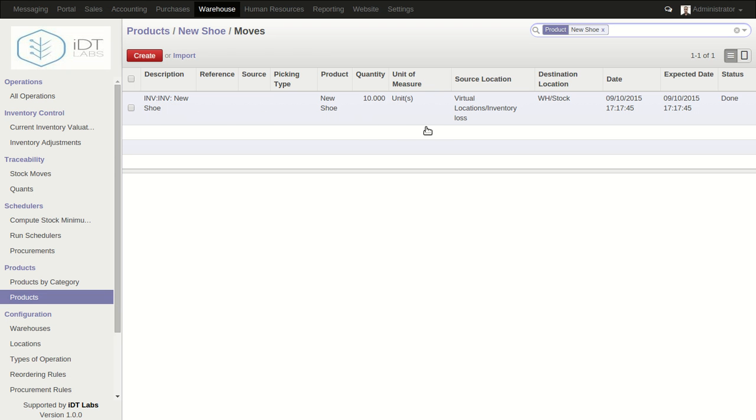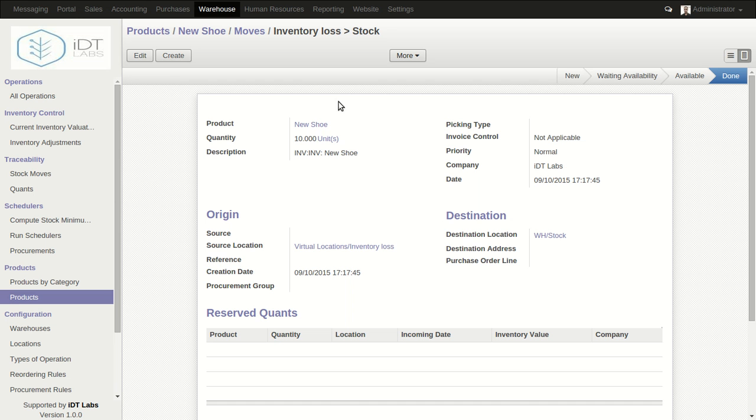Okay, and then you can see the source location, and then you can see the destination and description and so on and so forth. So let me open it and explain. Okay, good. So just like I was saying, this is the product, and this is the quantity and the description. Okay, and then there's no picking type, invoice control, but the main important thing is the source location and